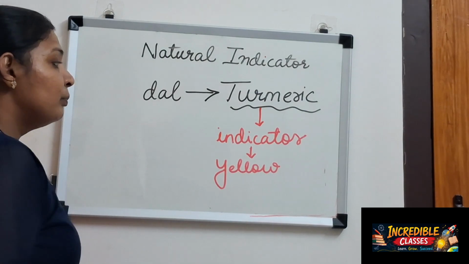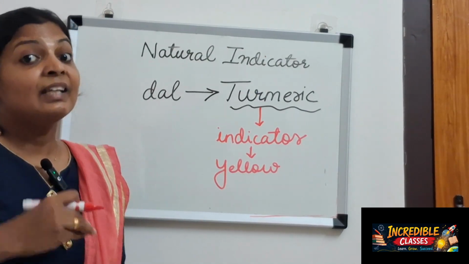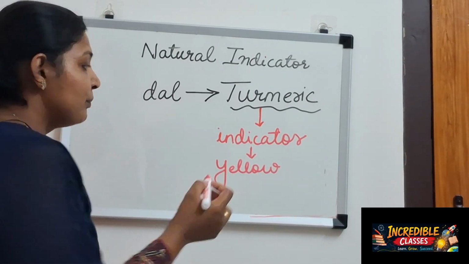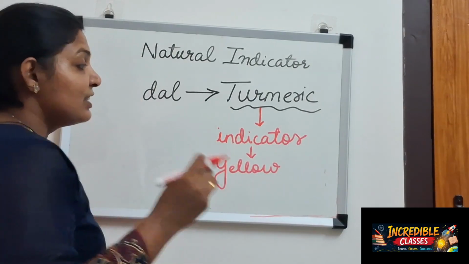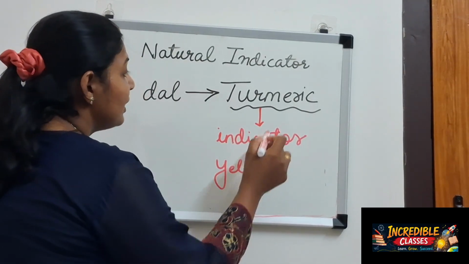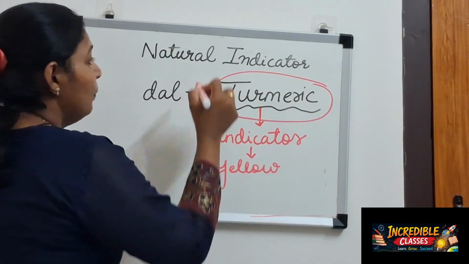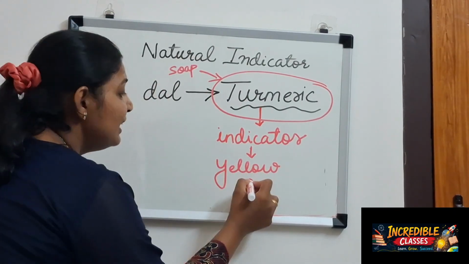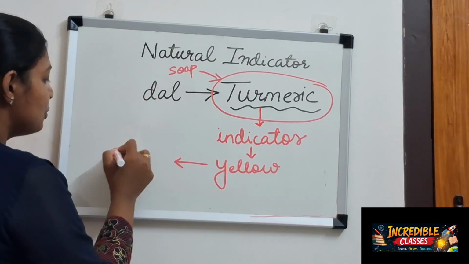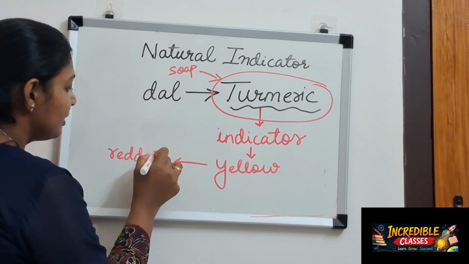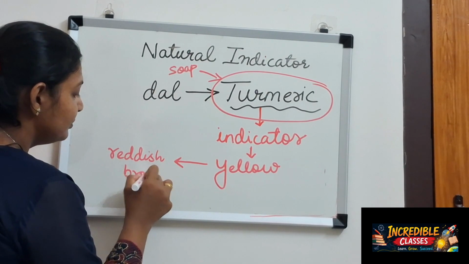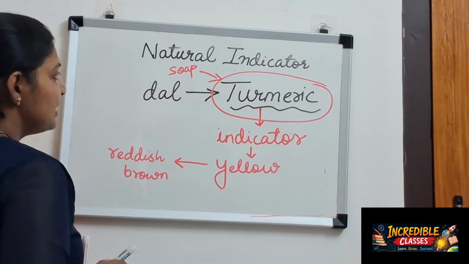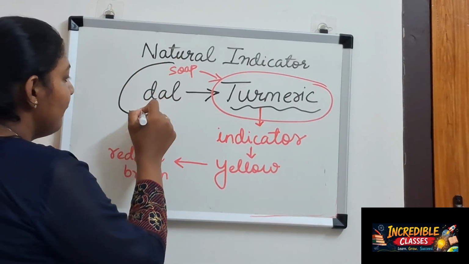Now if we apply any basic solution or substances such as soap on turmeric, this yellow color will change to reddish brown, indicating that the soap is a base.